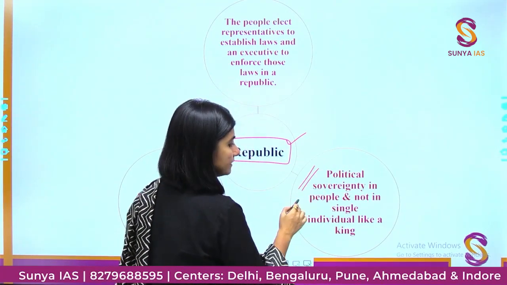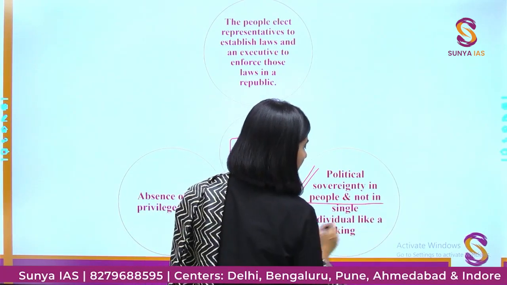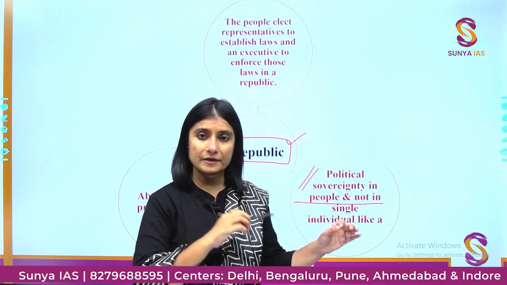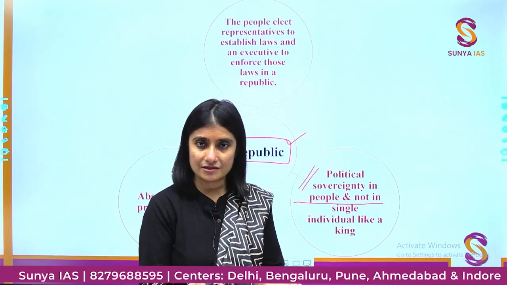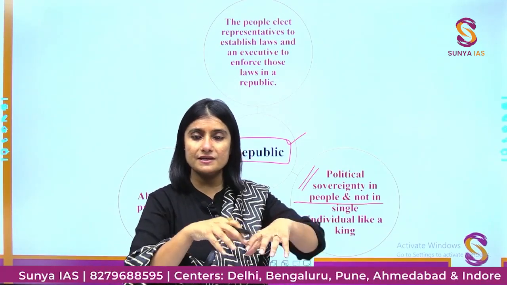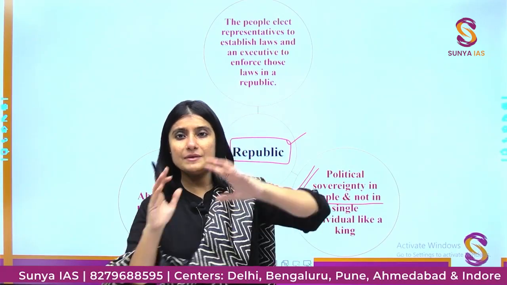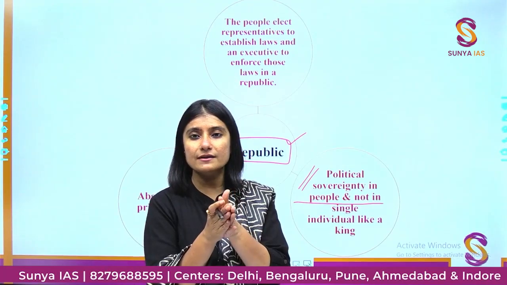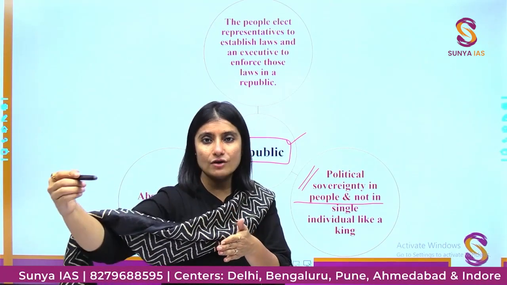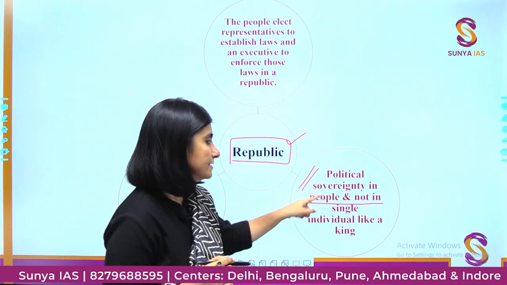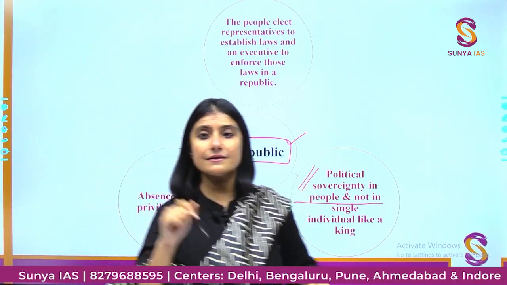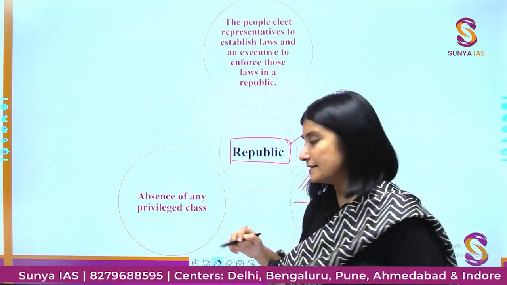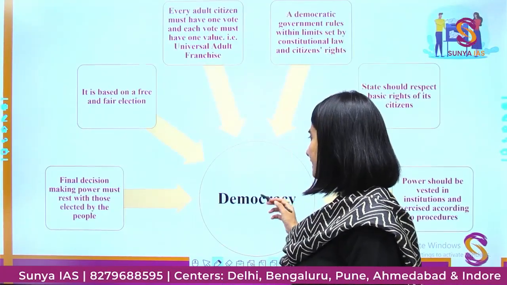Political sovereignty lies in the hands of the people and not any single individual. I just explained, we vote in the elections, we elect our representatives, they sit in the state legislative assembly and the parliament, and both of them combine together and elect the head of the country. So the ultimate sovereign are the people. That is what republic also means. Very, very, very simple.